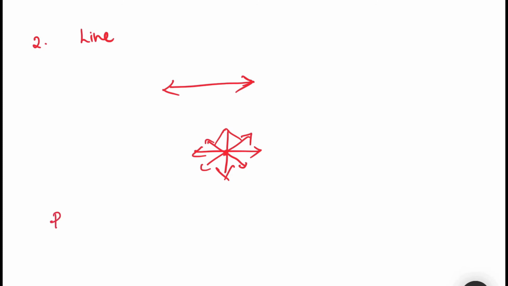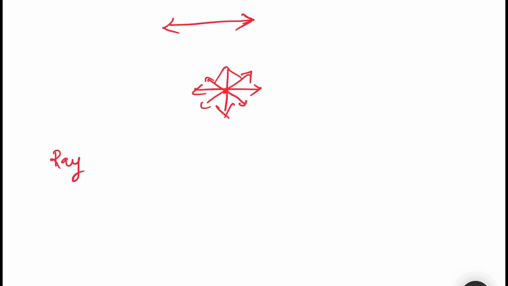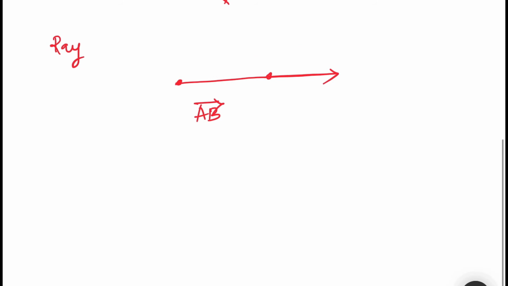Now the next concept we have is ray. It is a straight line that starts from a given fixed point and moves in the same direction. The adjoining figure shows a straight line that starts from a given fixed point A and moves through B in the same direction. So this is how we can represent it. Therefore, it is a ray and it is written as AB. So one side is fixed, the other side can be extended to any length. That's called a ray.